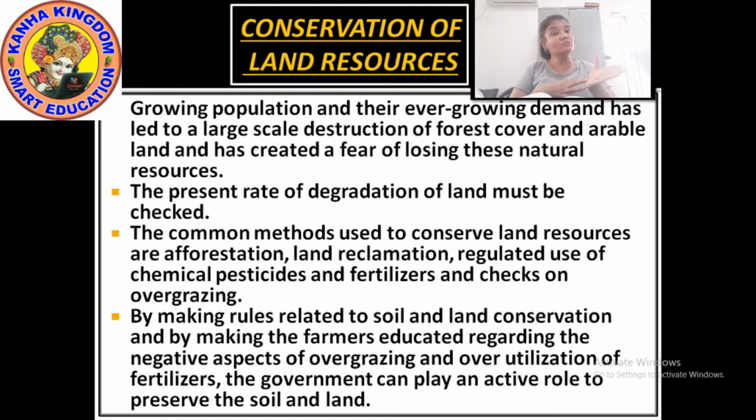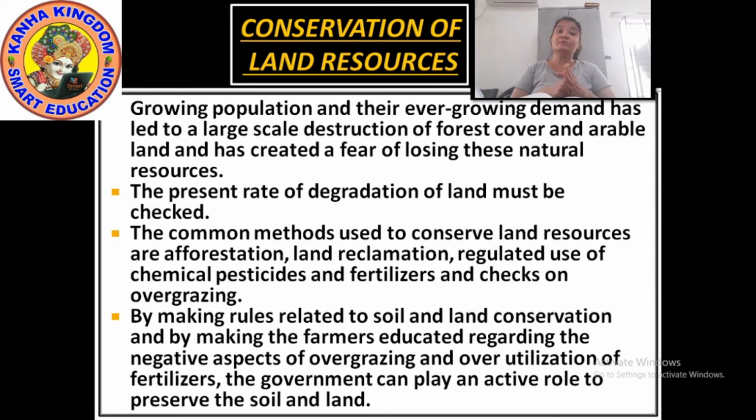We have to explain to them the negative aspects of overgrazing. The government can play an active role to preserve the soil and land. Overutilization of fertilizer is also done by farmers if they do not know about it. So by doing such things, we can conserve our land resources.